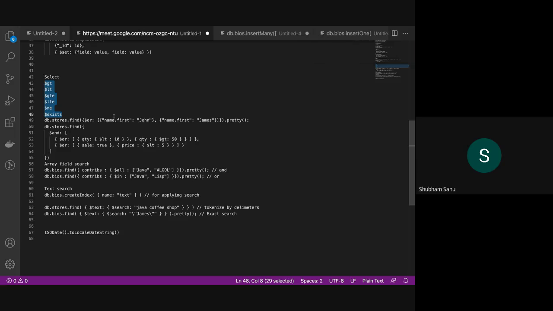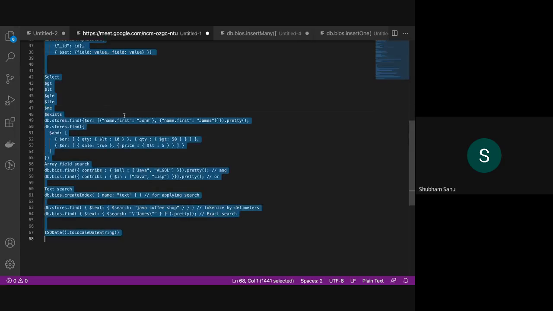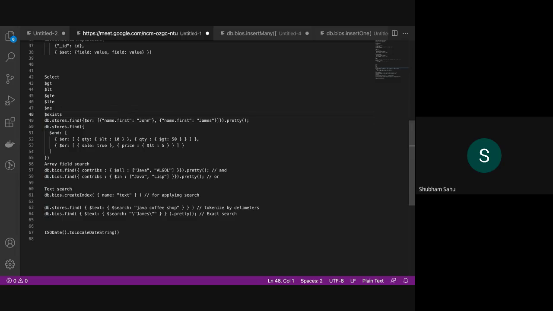Okay, so in this filter only, there are different options as well, such as greater than, less than, greater than equals to, less than and equals to, not equals to, and exist. Exist is basically for, suppose there's a country field, and we want the documents where the country field exists, all the documents where the country field exists. In that case, we go with this exist attribute, and this is not equals to.